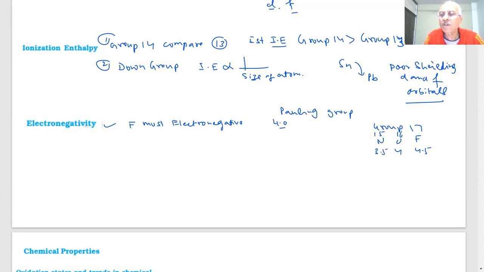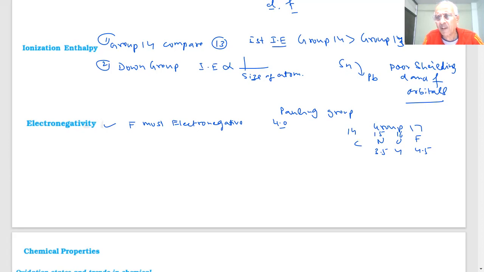So hydrogen, helium, lithium, beryllium, boron, carbon, nitrogen, oxygen. So carbon value, how much electronegativity are we giving? Fluorine, oxygen, group 14. This is 2.5.